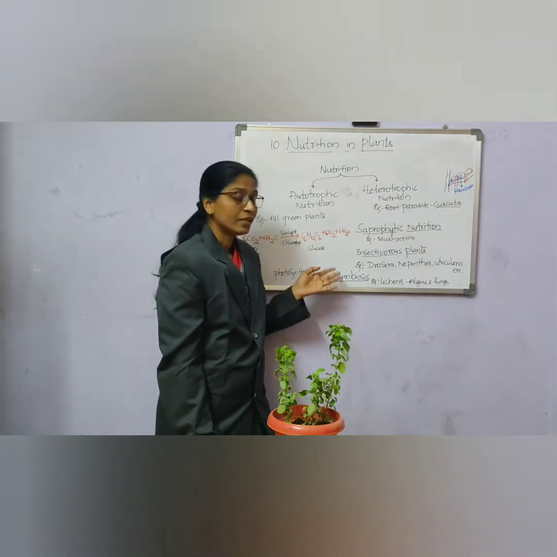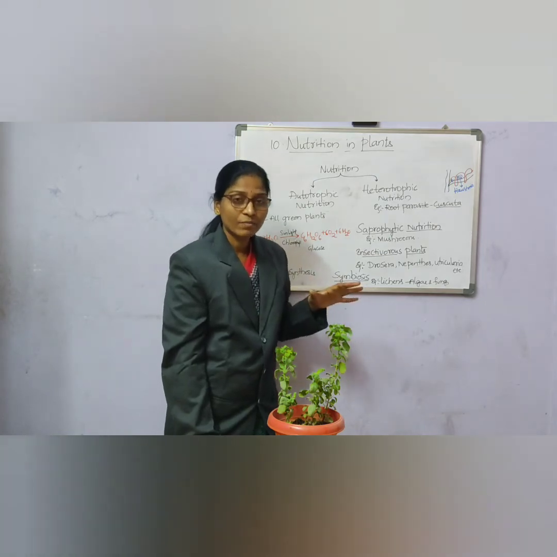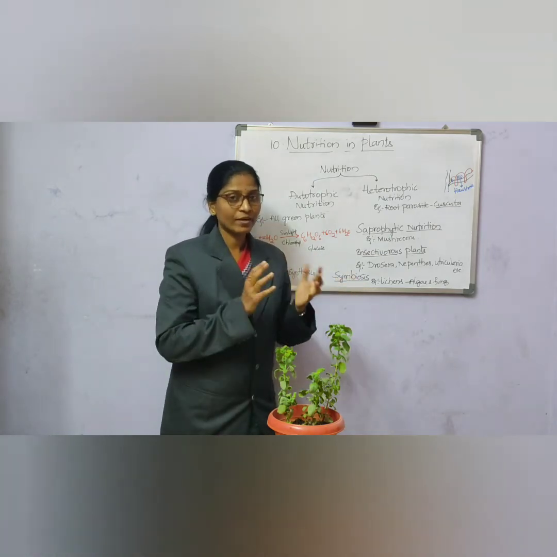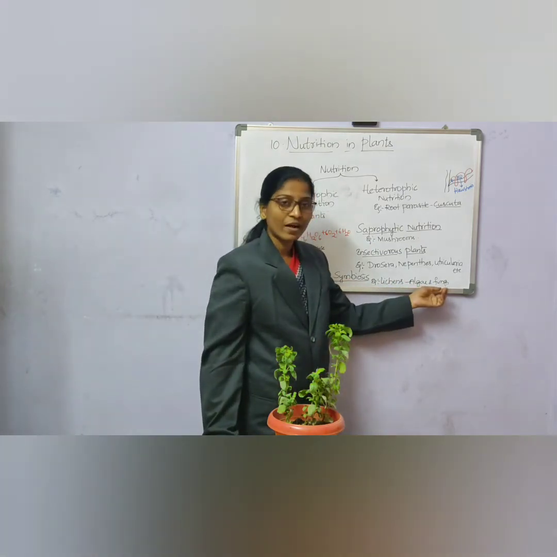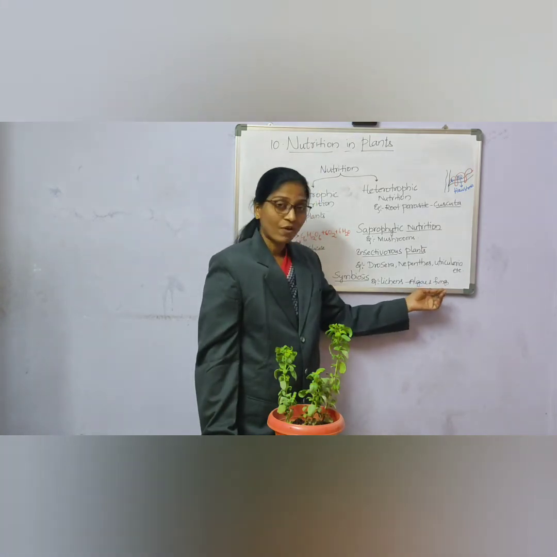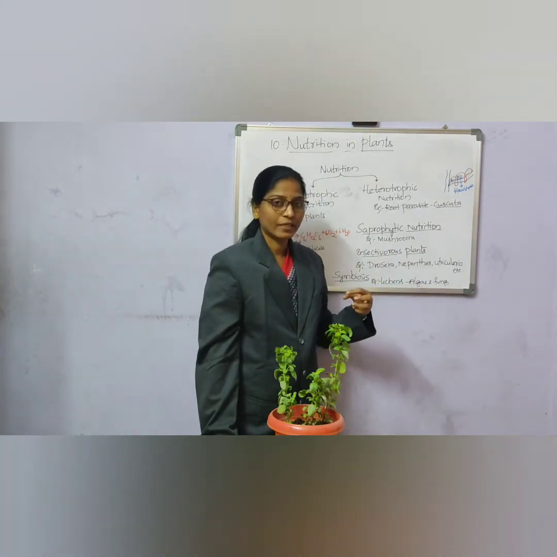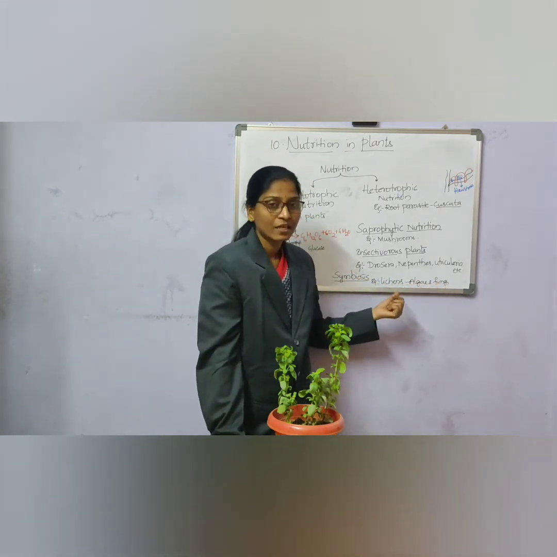Next nutrition is symbiosis. Symbiosis is a phenomenon where two different organisms, for example algae and fungi, live together. This combination of algae and fungi is known as lichens.